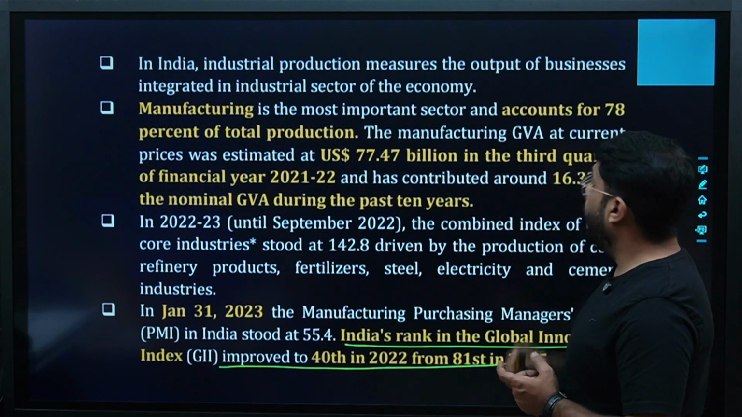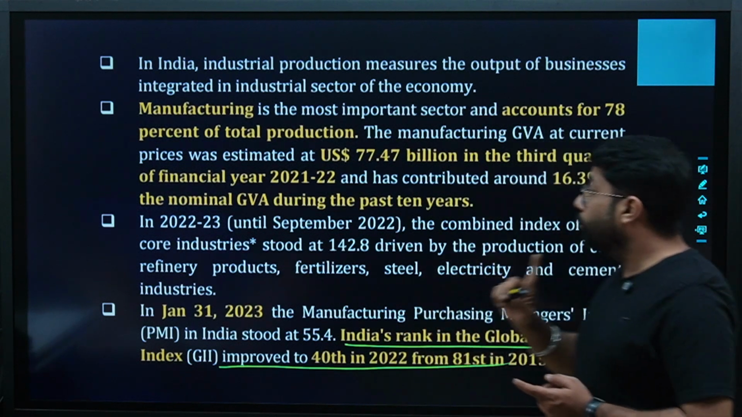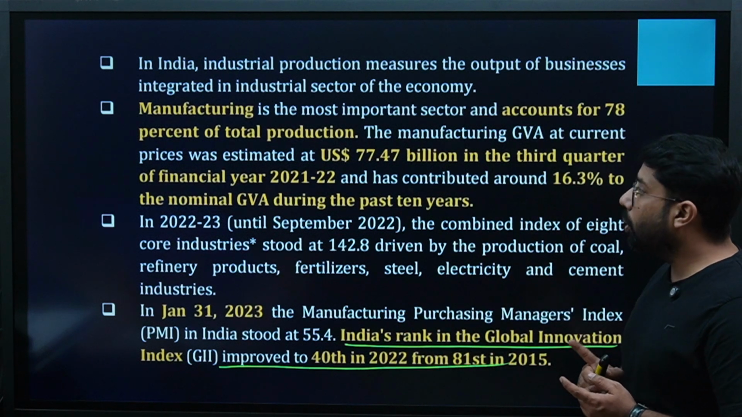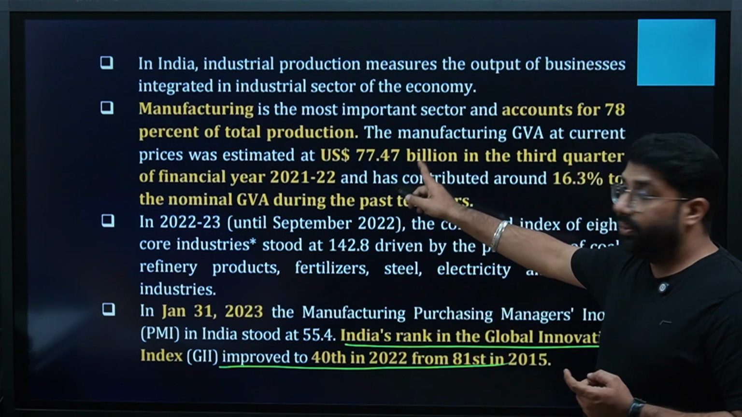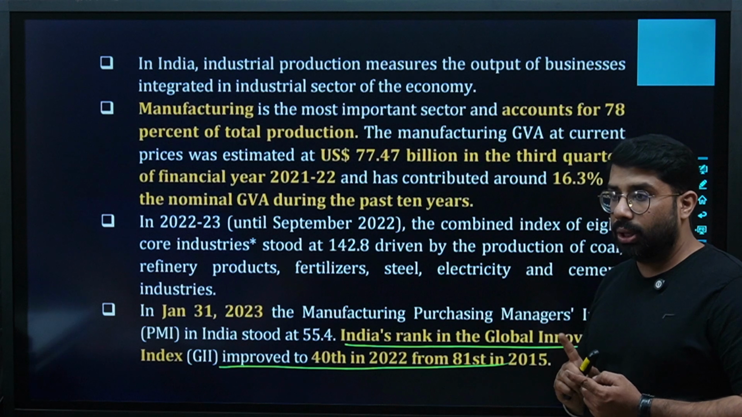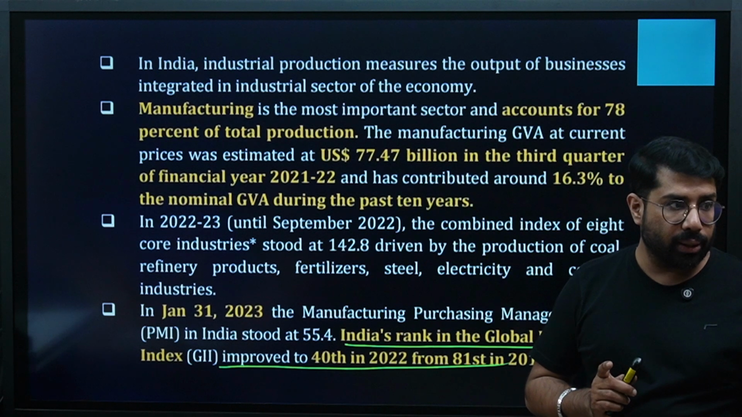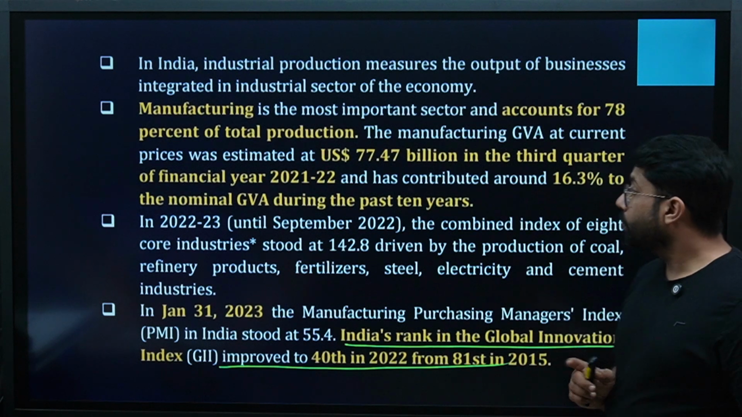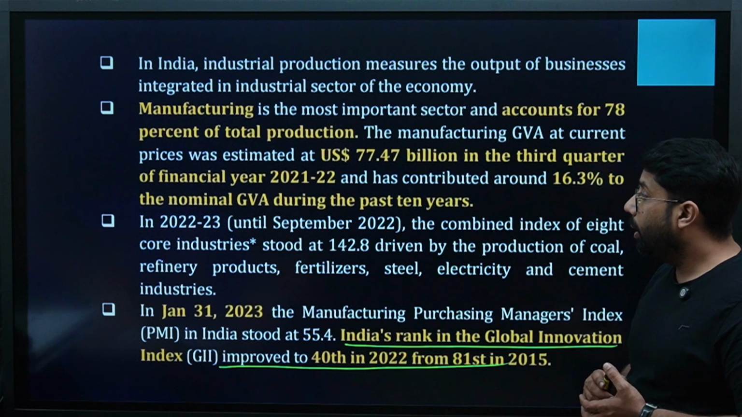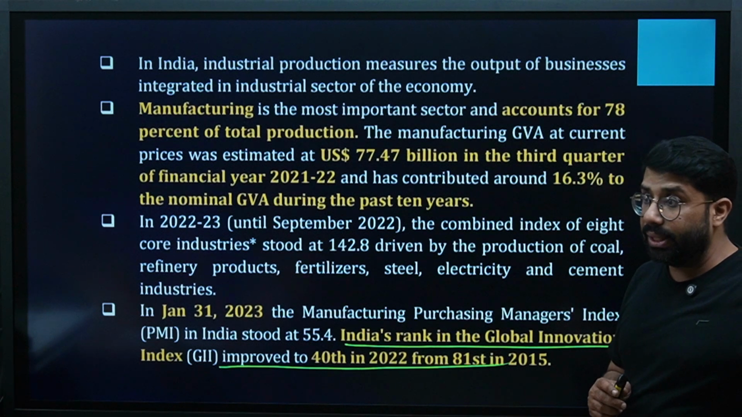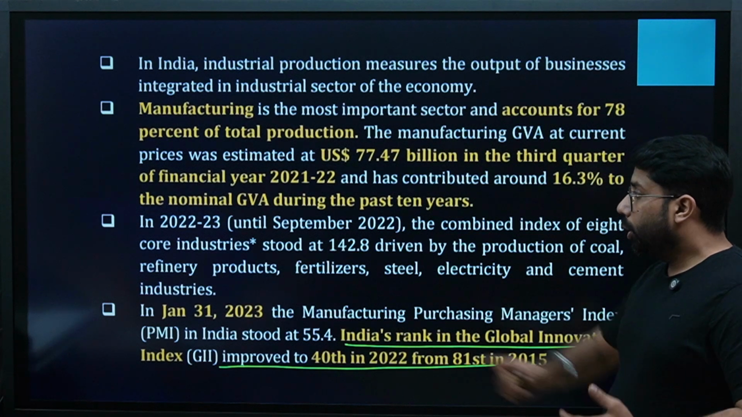The manufacturing GVA at current prices was estimated at US$77.47 billion in the third quarter of financial year 2021-22. $77.47 billion is the contribution by the manufacturing sector in 2021-22, which is a very good share, yes or no? And it has contributed over 16.3% to the nominal GVA during the past 10 years. In the past 10 years, it has contributed 16.3% of total GVA.